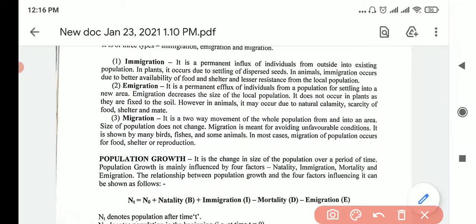Okay, so if they have come out of a place, it means the size of the local population where they were will come down. So it does not occur in plants as they are rooted to the soil, but in animals, sometimes due to natural calamities, scarcity of food, shelter, and mate, they will emigrate permanently.